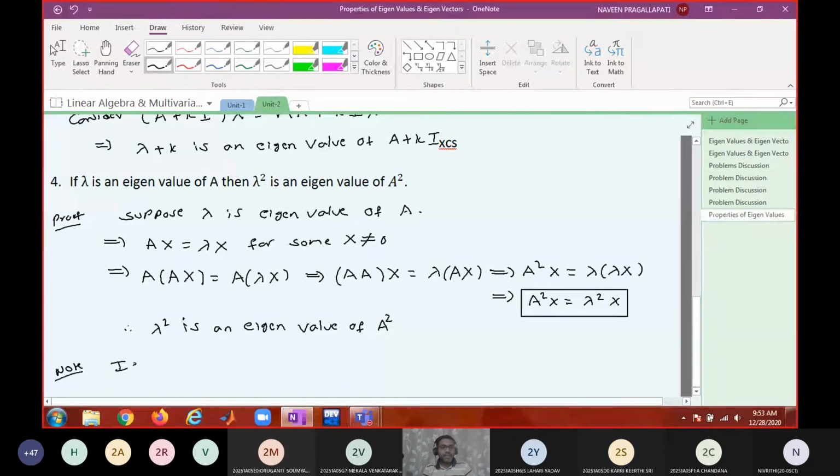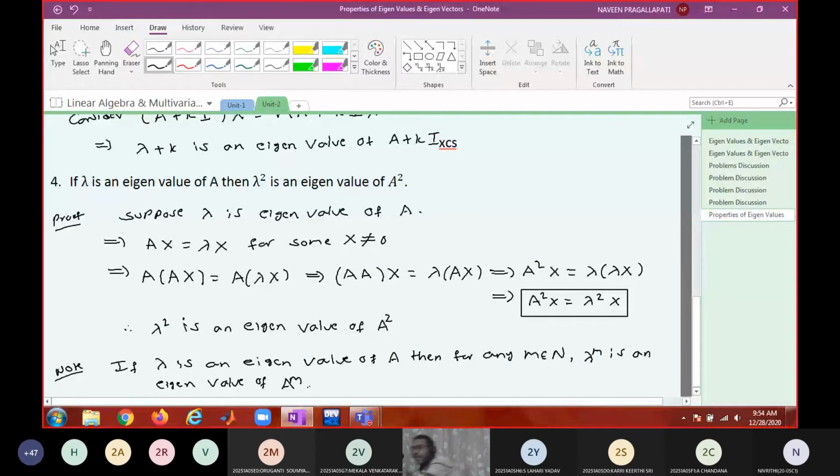If lambda is an eigenvalue of A, then for any m belonging to the natural numbers, lambda power m is an eigenvalue of A power m.